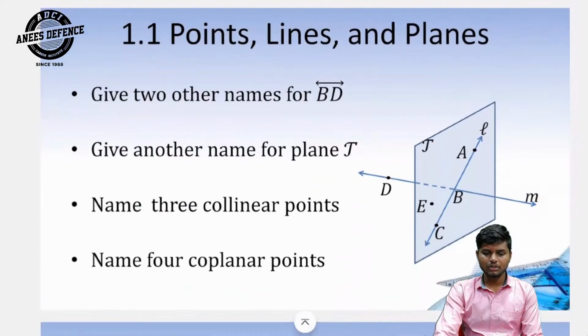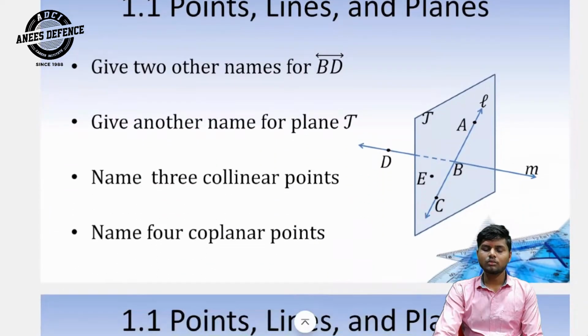And now we are going to the next point. Give two other names of line BD. Give another name of plane T. Name three collinear points and name four coplanar points. This is your work.